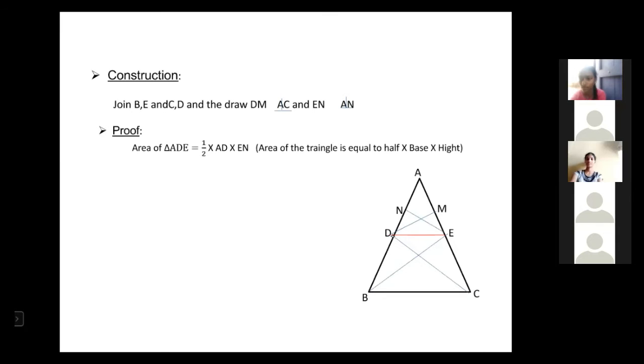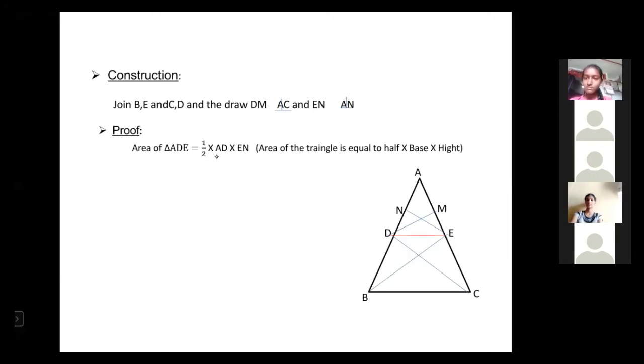AD is the base. You may feel that the base is only the downside. Which side do we regularly take as base? The side where the perpendicular line is drawn is treated as the base. So here EN is the perpendicular line. Therefore AD is the base. So half into base AD, height EN. So area of triangle ADE is half into AD into EN. Clear?